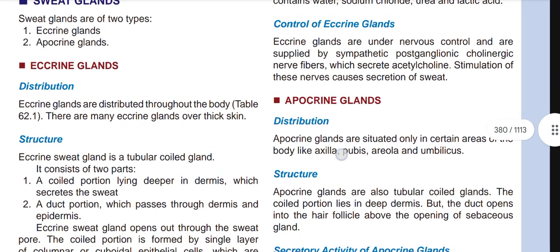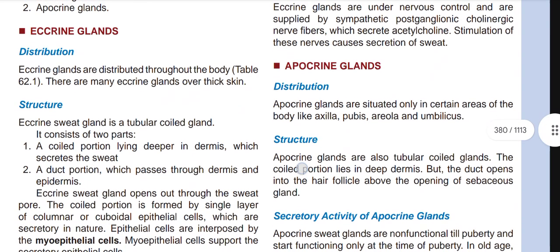Control of eccrine gland. Eccrine glands are under nervous control and are supplied by sympathetic postganglionic cholinergic nerve fibers, which secrete acetylcholine. Stimulation of this nerve causes secretion of sweat.